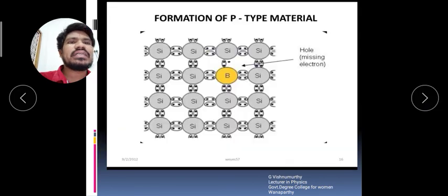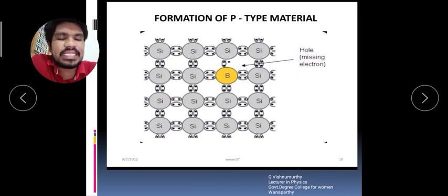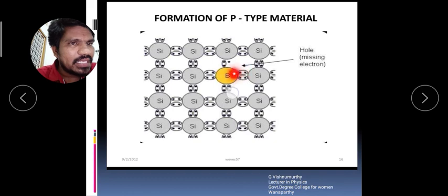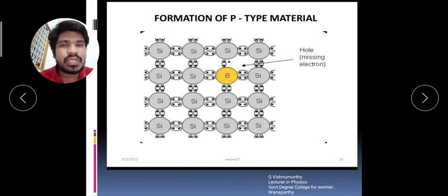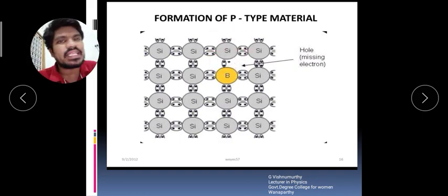The second one is P type material. When we add trivalent impurity to the pure intrinsic semiconductors, that is silicon or germanium, we get the P type material. Here the yellow dot is boron. Boron is a third group element, that is, a trivalent element. So it has only 3 valency electrons, but silicon has 4 valency electrons.